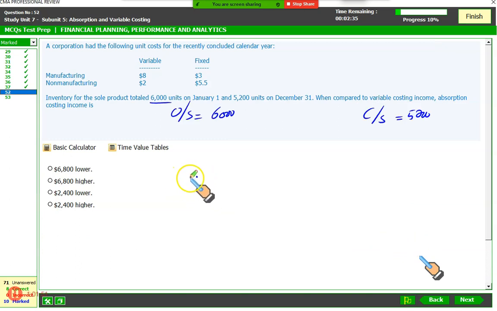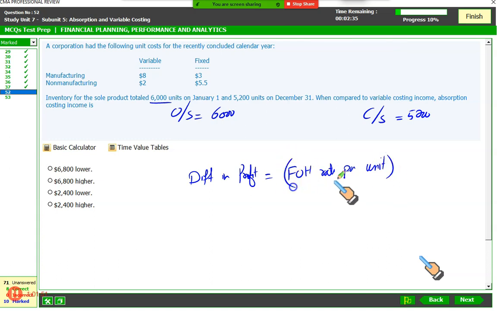We just learned that the difference in profit is equal to fixed overhead rate per unit. What is the fixed cost on a per unit basis? Rate per unit multiplied by the difference between the closing stock and opening stock, right? Let's see. Fixed overhead per unit.